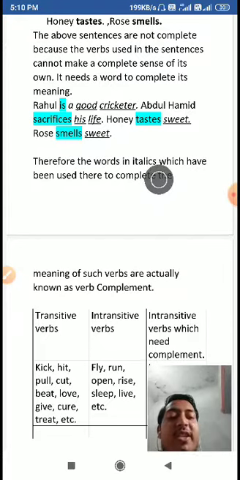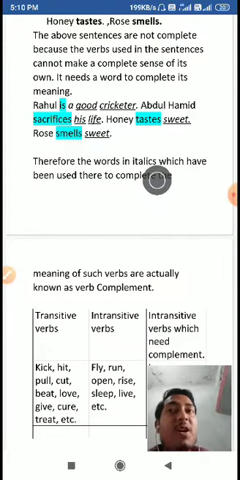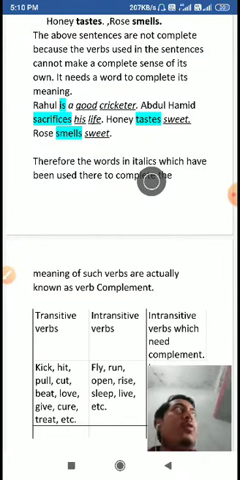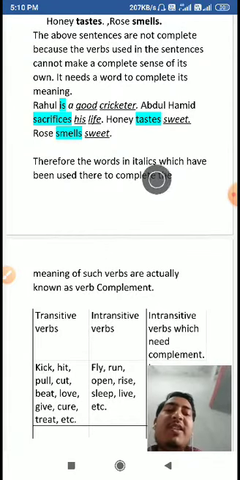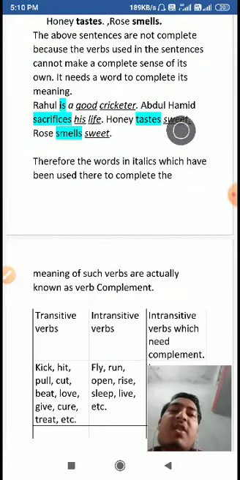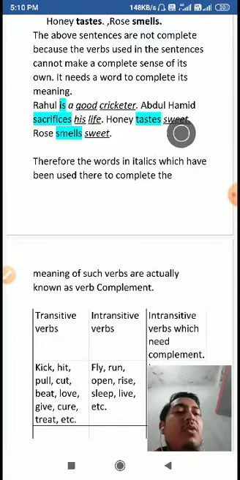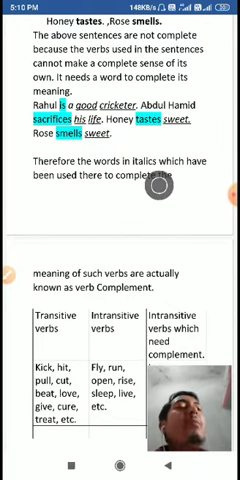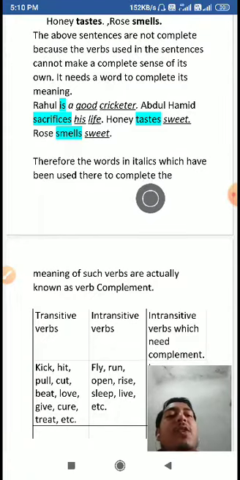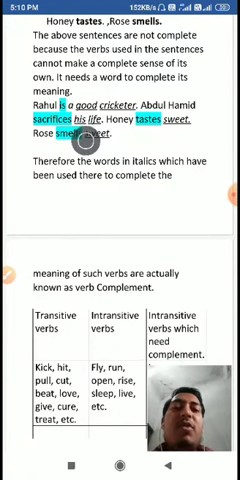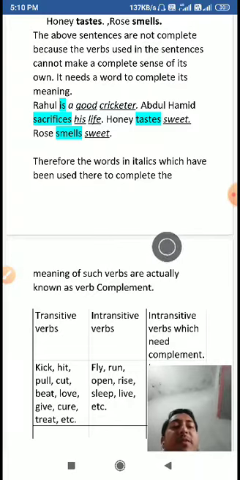It is like an object. An object is also not the verb. It is the word which is used after the verb, upon which the action is done. These words are also like that. These words are also used after a given verb to complete the meaning of the verb. So these words are known as verb complements.